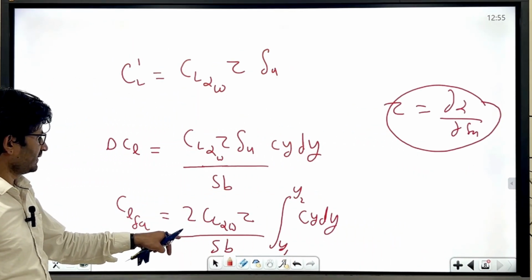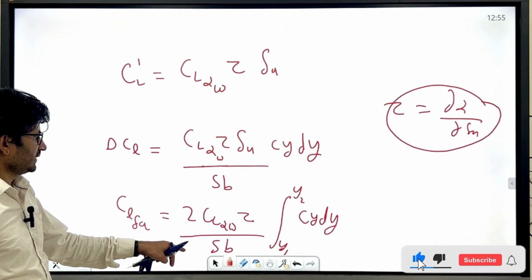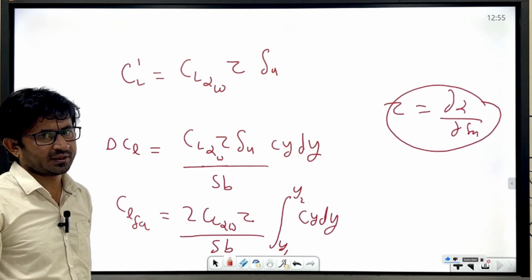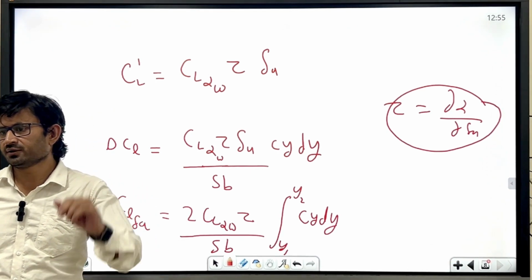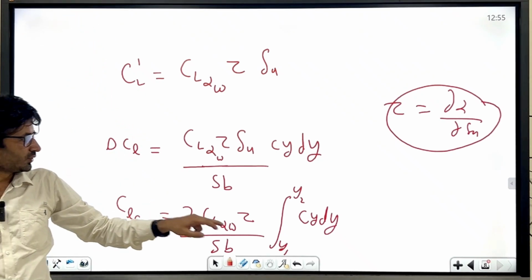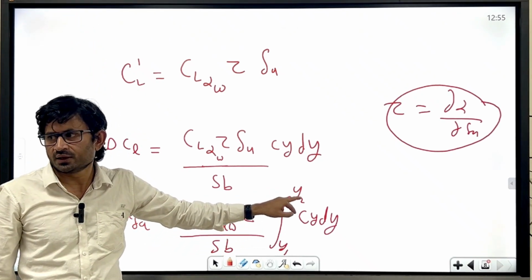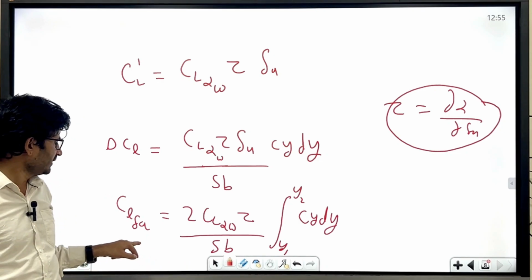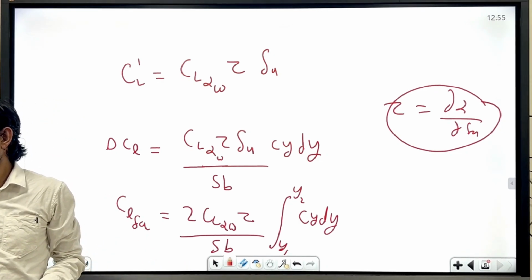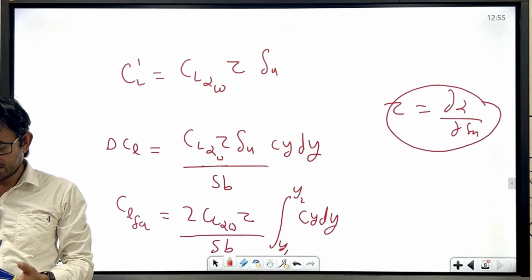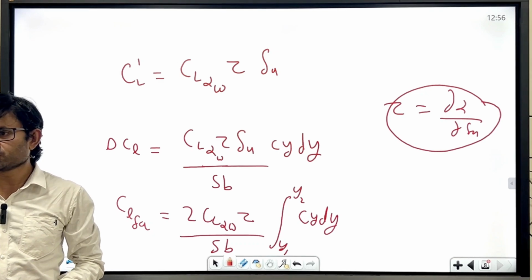Depending upon your position of the aileron you will have y1 and y2 limits, and if you integrate, you will get the control power.